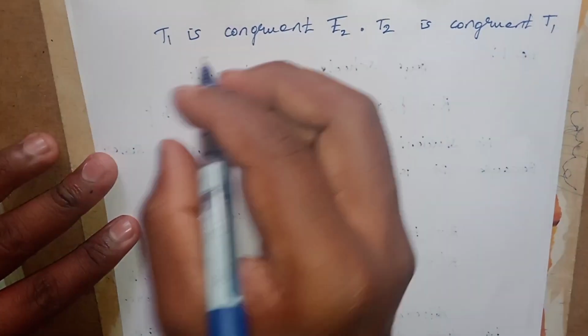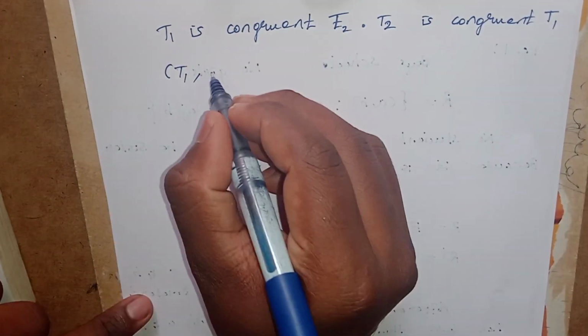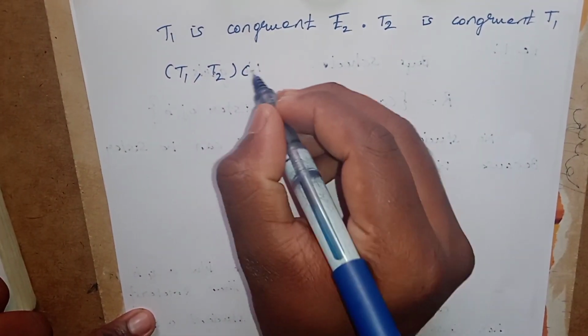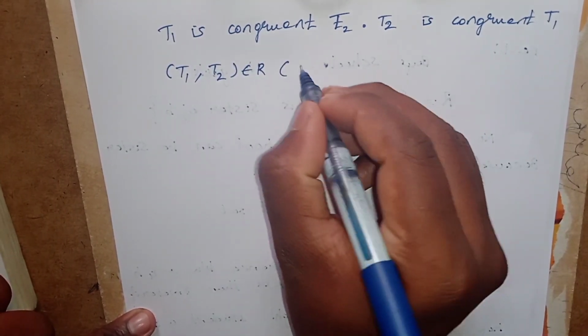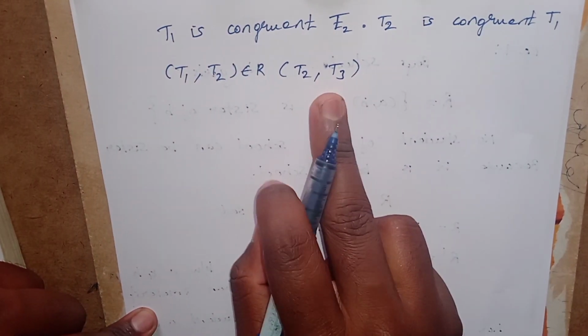Next, transitive. For transitive, (T1, T2) belongs to R, and then (T2, T3) we have to take for another triangle.